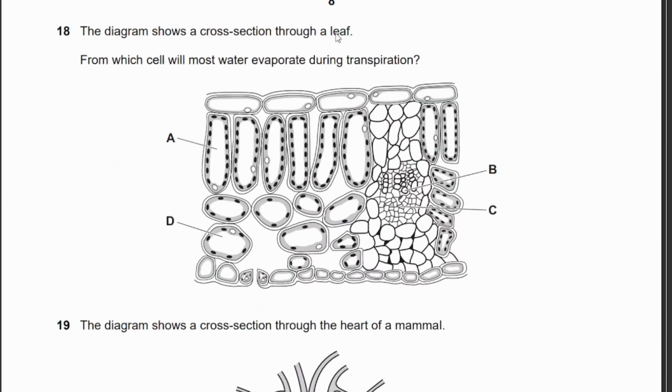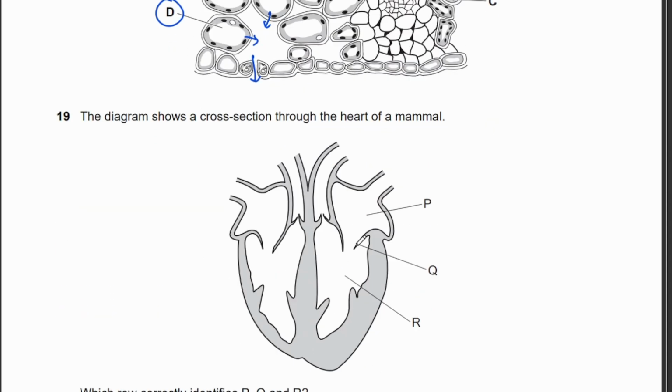The diagram shows a cross-section through a leaf. From which cell will most water evaporate during transpiration? So most water would evaporate in the spongy mesophyll layer. Yes, because water will evaporate this way into the air spaces, and therefore the water vapor will move out of the guard cell. Therefore answer is D.